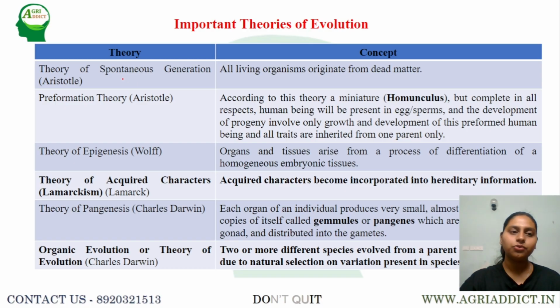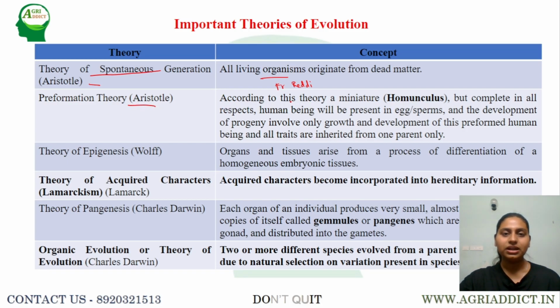The first and foremost theory was proposed by Aristotle: the theory of spontaneous generation. This theory says that all living organisms originate from dead matter, but it was disproved by Francesco Redi. Next, the same Aristotle also proposed the preformation theory.